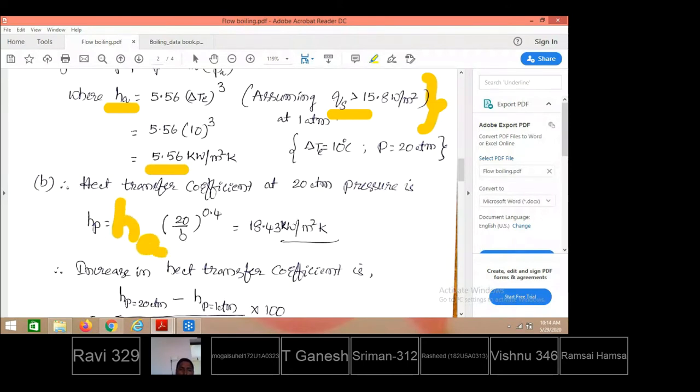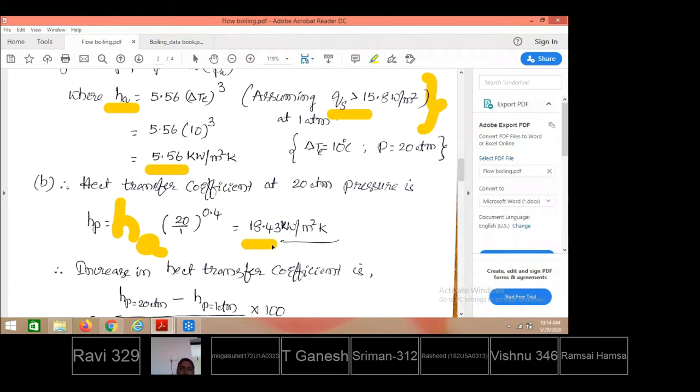So Hp equals Ha times P by PA. What is P? It is 20 atmospheric pressure, and PA is 1 atmospheric pressure, so 20 by 1 to the power 0.4, as per the known relation. What is the Ha value? Just now we have calculated it: that is 5.56 times 20 to the power 0.4.